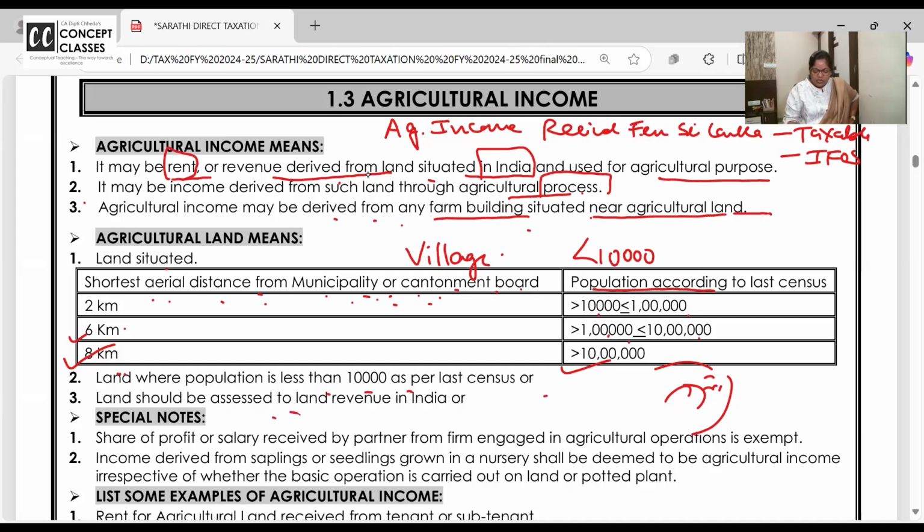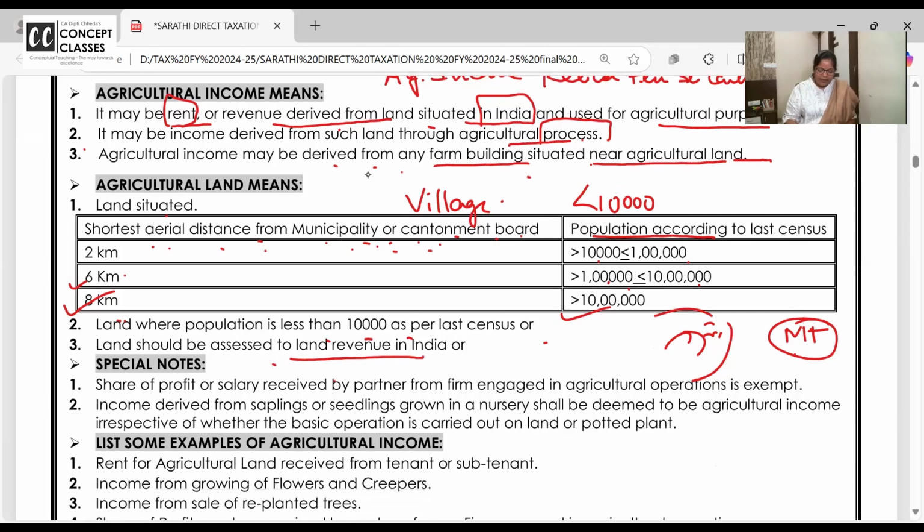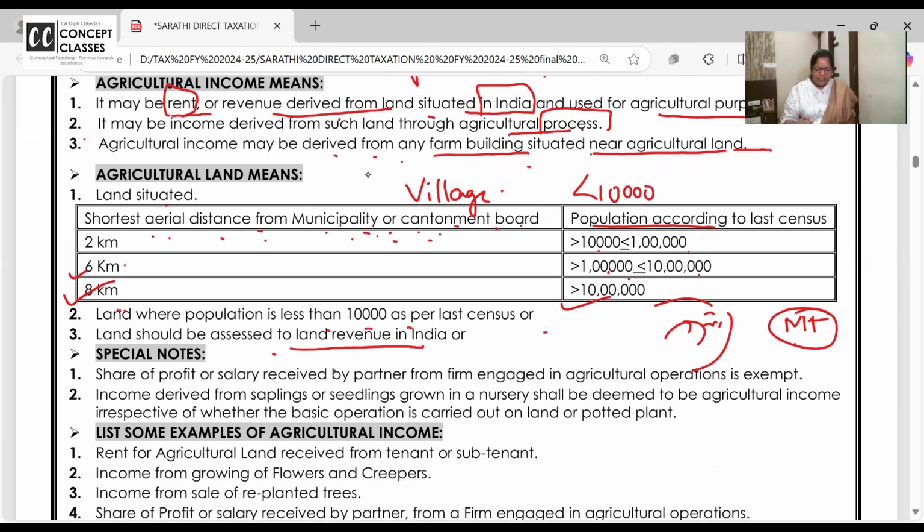Land should be assessed to land revenue. Land revenue was charged. That's why that movie, Aamir Khan's movie, Lagaan. So like in the city, what do we pay on the house where we stay? Municipal tax. In the farmland, what do you have to pay? Land revenue. Okay, right? So agricultural land and agricultural income definition is clear. Then I'll go to the examples and then the taxation.